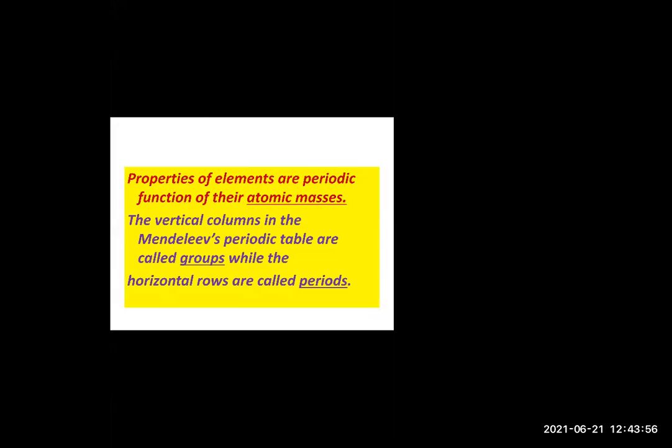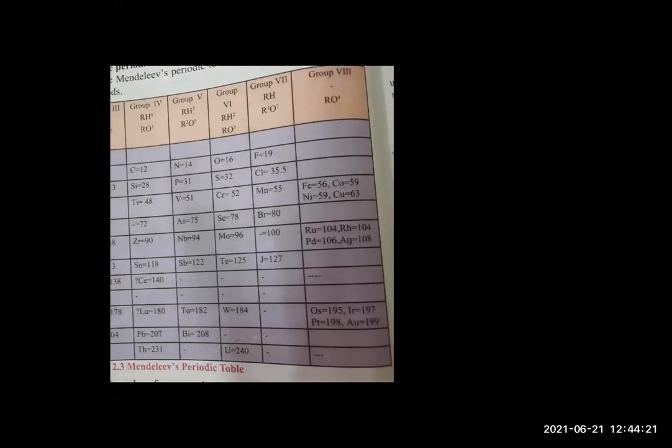Now, what difficulty did he face? Now I'll show you his table. One second. This was the table which he made. You can see the groups over here: group 1, group 2, group 3, group 4, 5, 6, 7, and 8.